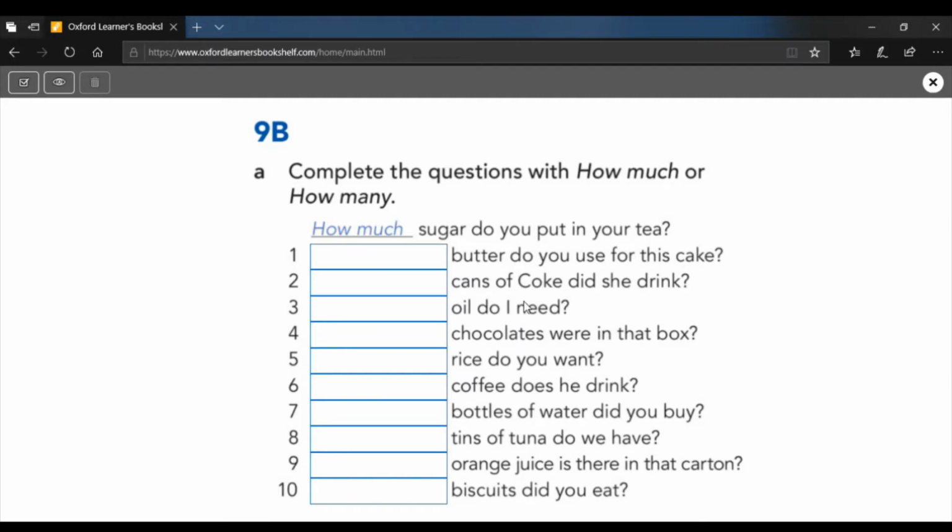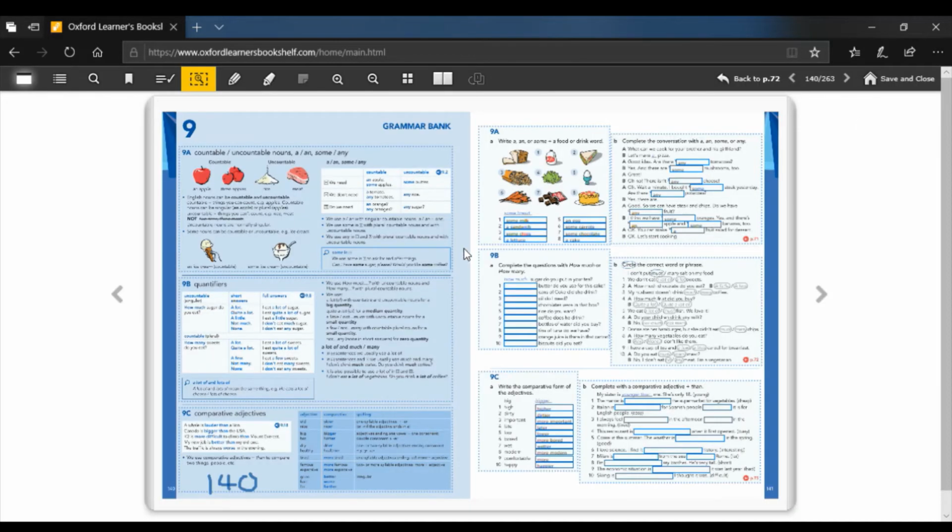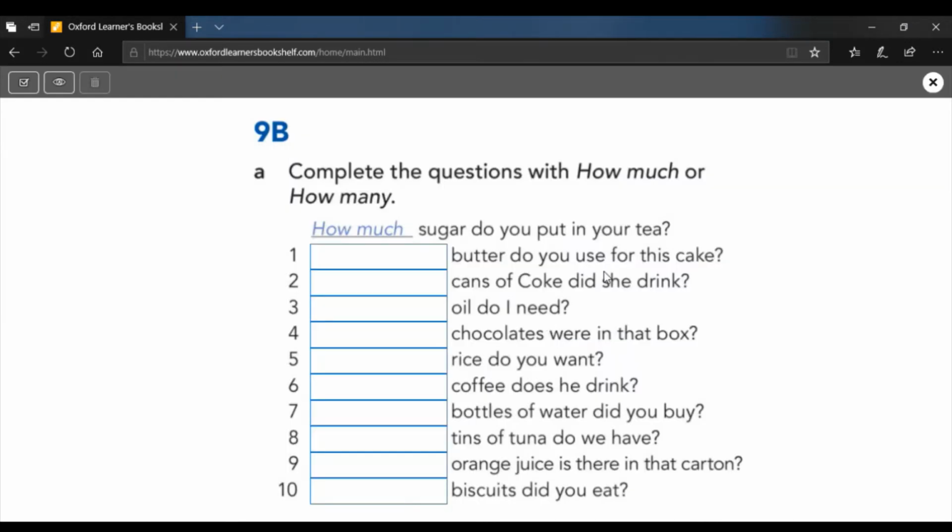Okay, let's do the exercises on the next page. And if you're not sure where that is, maybe I've gone a bit too quickly. So from page 140, this is page 141. We're going to do the exercises in the back to practice. You need to decide how much or how many, and I'm going to make it very easy for you, okay?